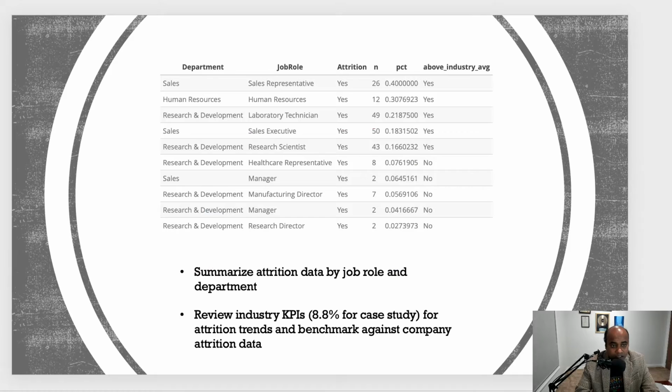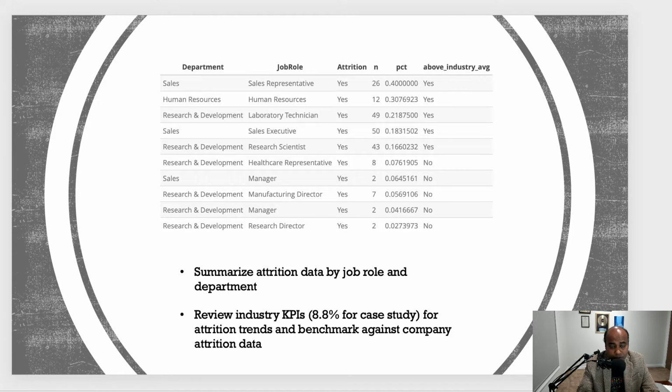The next table here, what I've tried to do is factor the attrition data based on the department and the job role, and identify what percentage of people are leaving within a job role and within a department. This is summarizing the attrition data by job role and department.